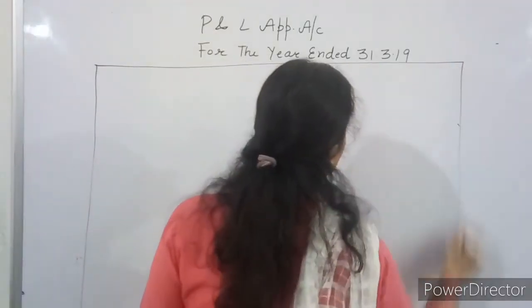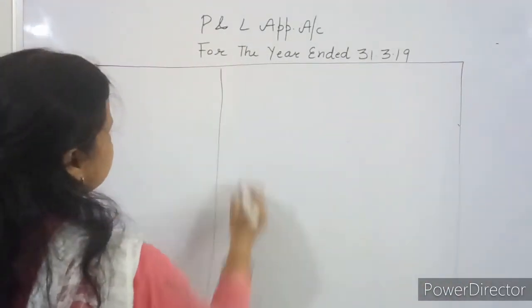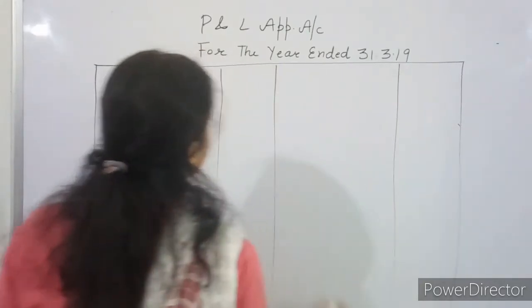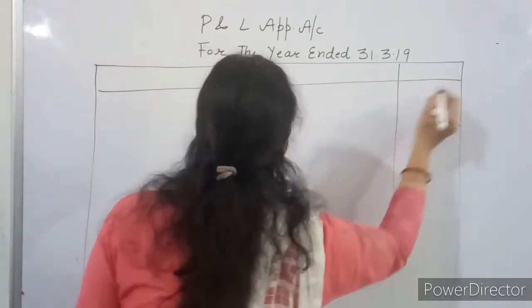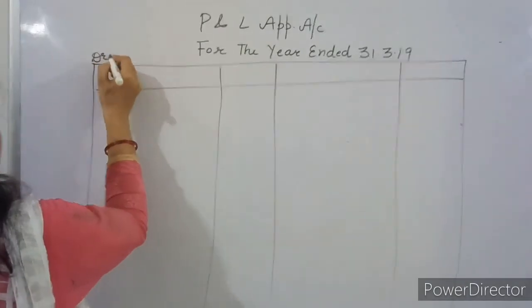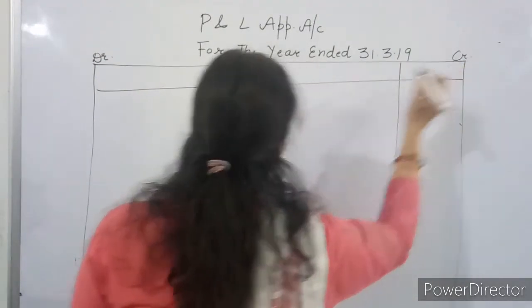Be very specific about formats. It is debit, it is credit.